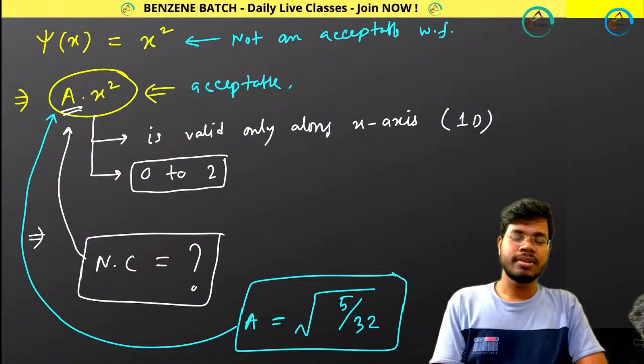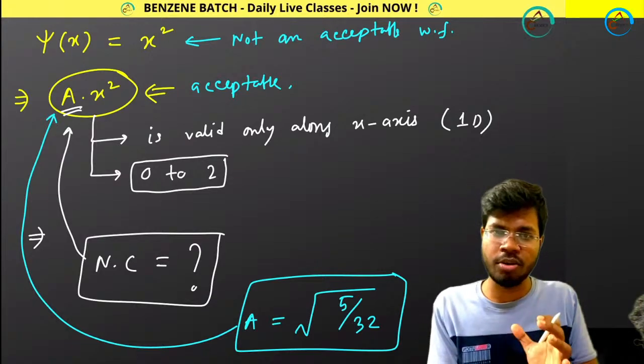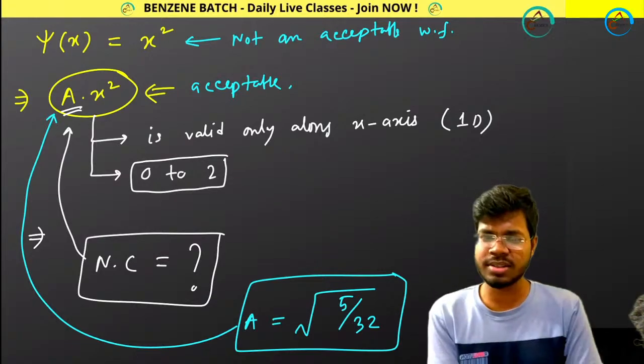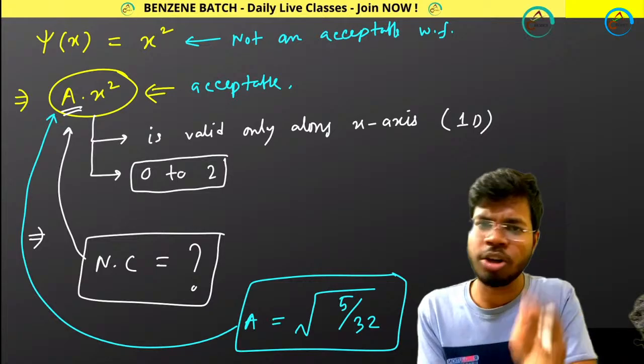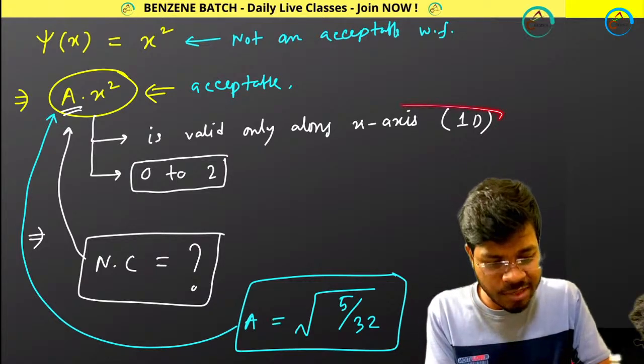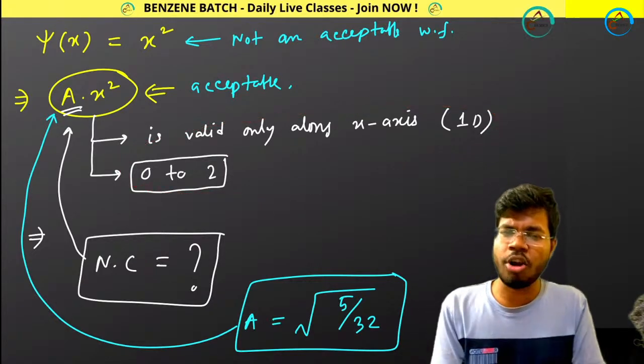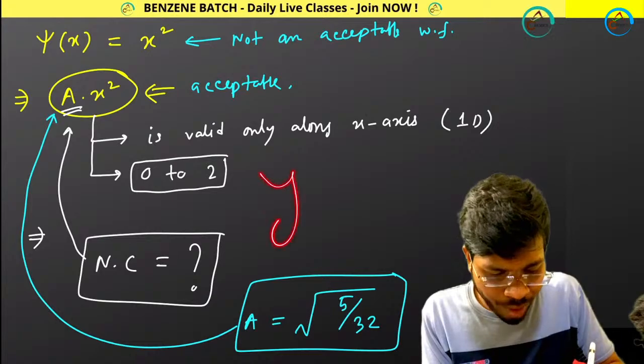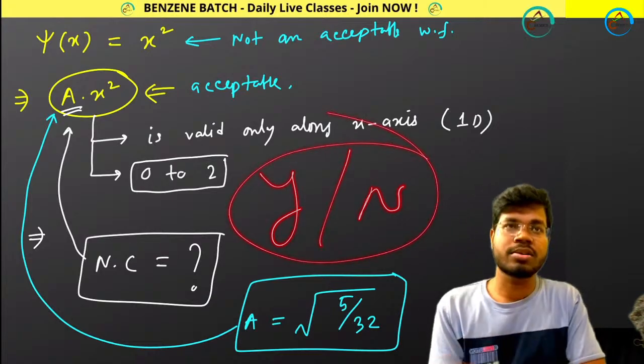Okay, so is that clear? What is the normalization constant, or how can you get your normalization constant? If a function is not normalized and I give you all this information, can you calculate the normalization constant? Just write y or n, yes or no, in the comment box.